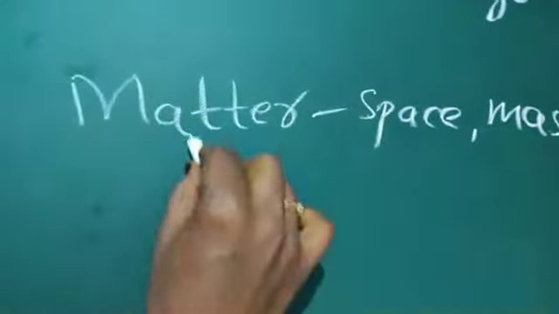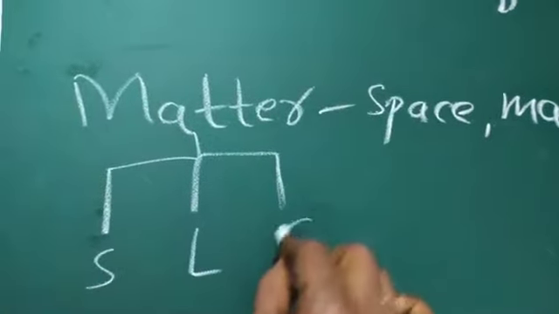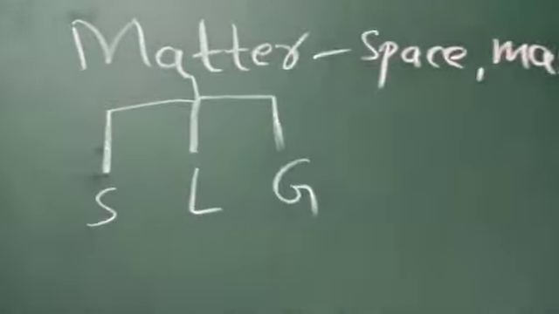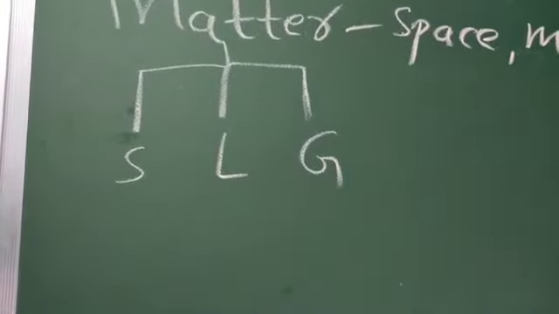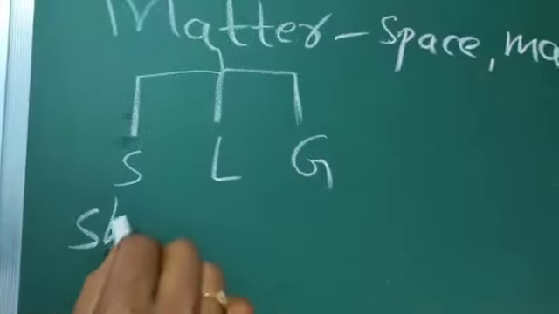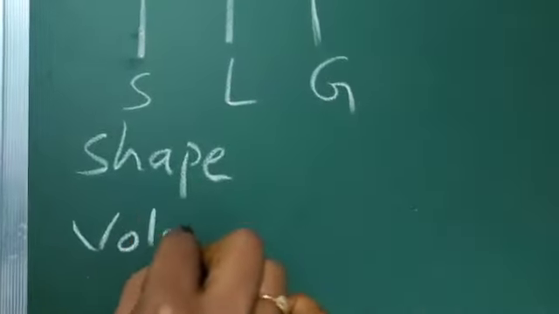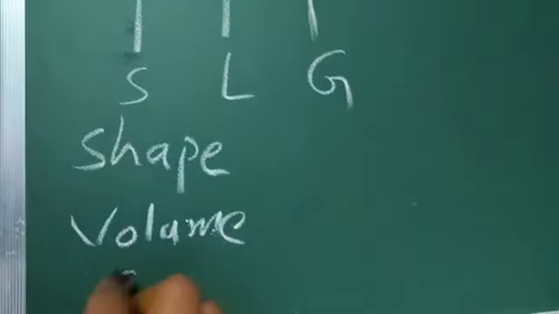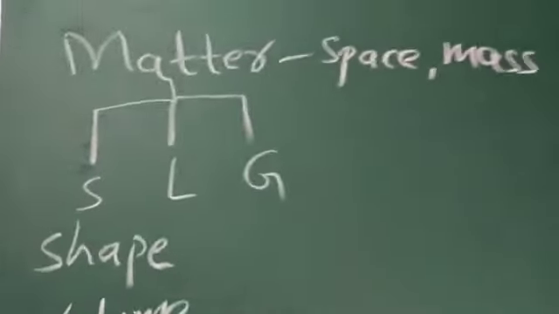and this matter exists in 3 states: solid, liquid, gases. And we already discussed some properties of solids, liquids and gases: the shape, volume, compressibility and diffusion also. Okay.